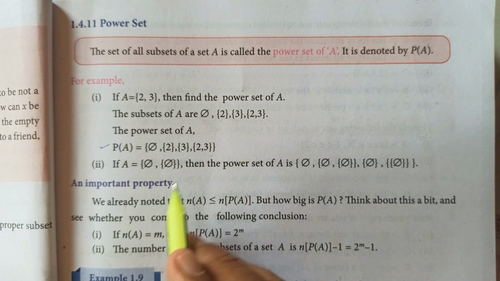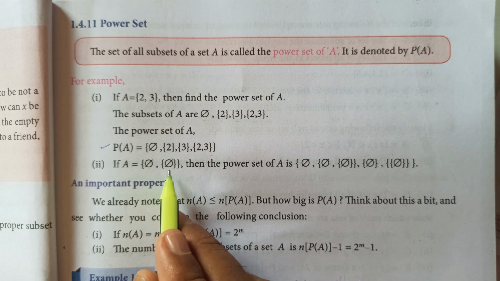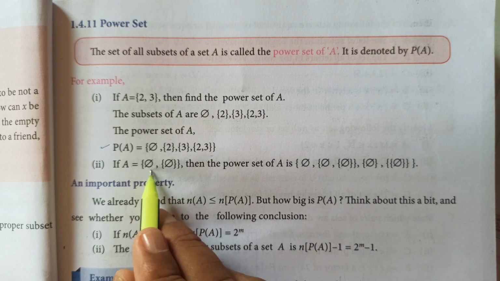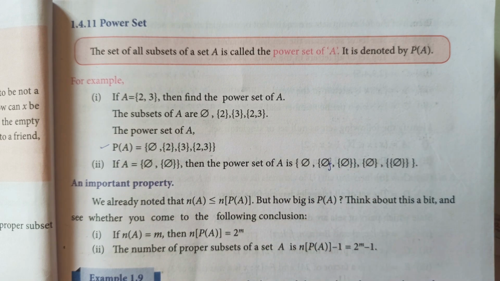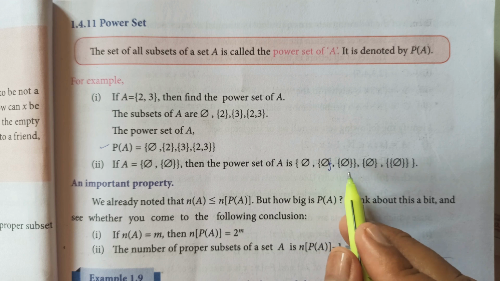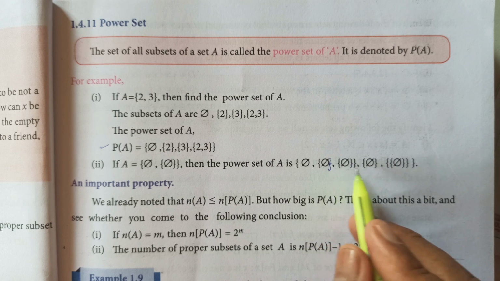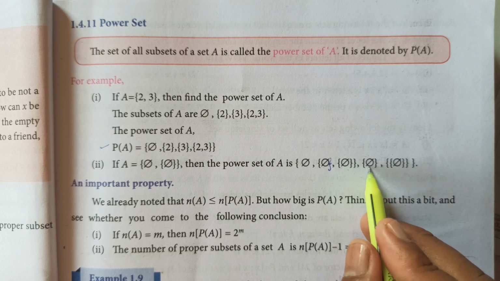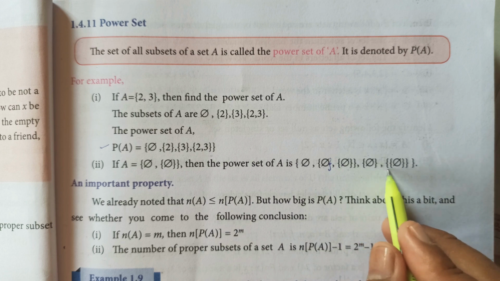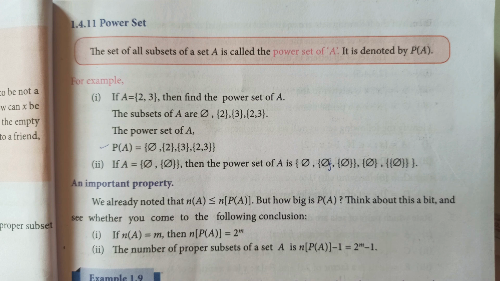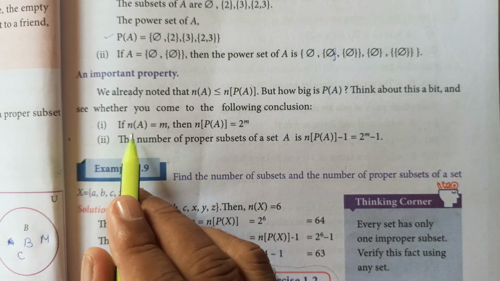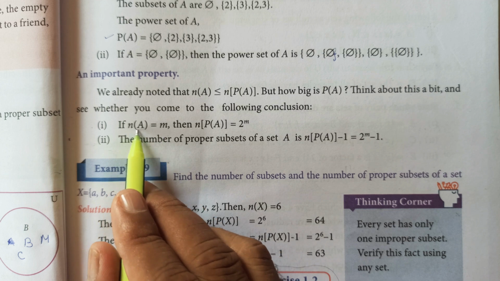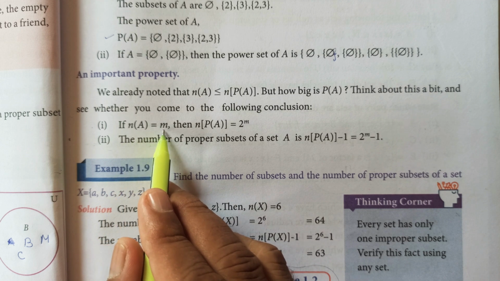Now the next condition: there are two elements, that is empty and empty in a set. So they are different. For empty in a set, there is no bracket, I'll have to write it. Then empty together, then empty double time in a set. Now this is the formula which I was talking about. If there are n elements, n of A, the cardinal number of A is the number of elements.